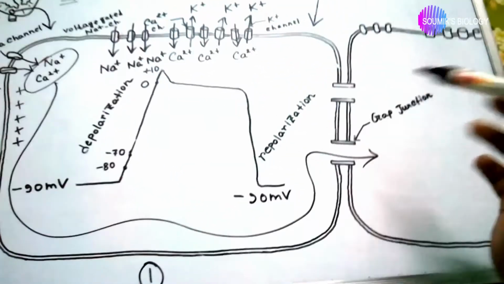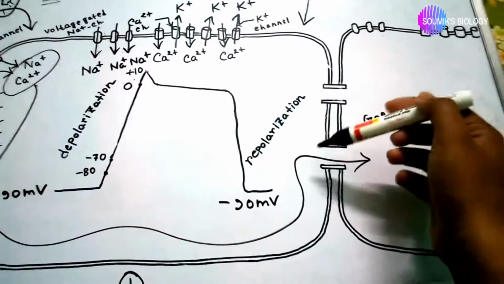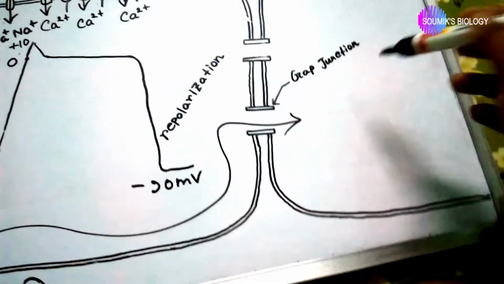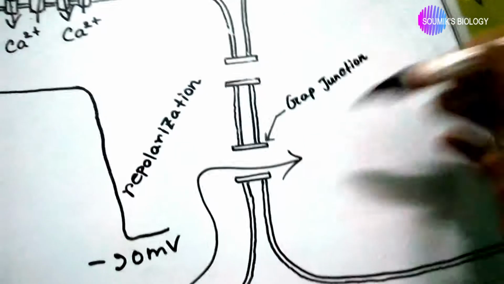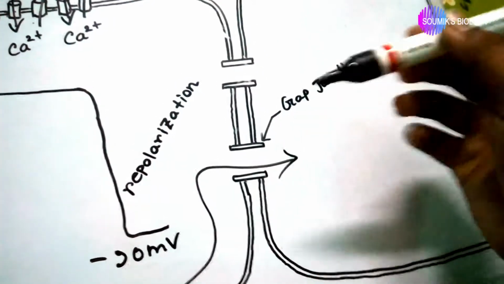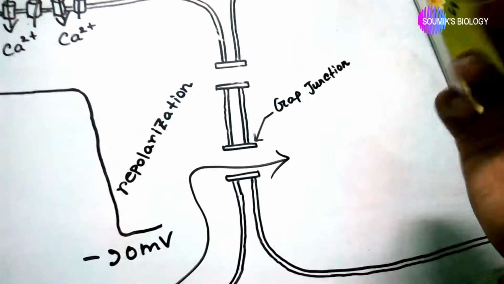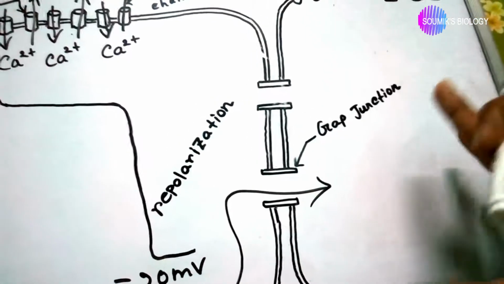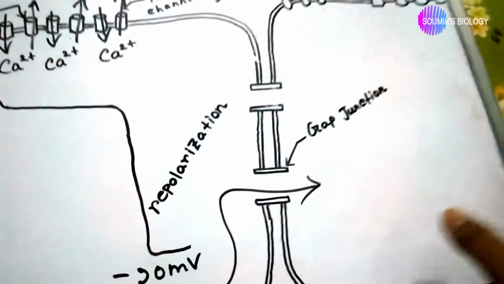So the cardiovascular cells attach to other adjacent cells by gap junctions. Gap junctions are made up of connexin proteins that form a connection protein.